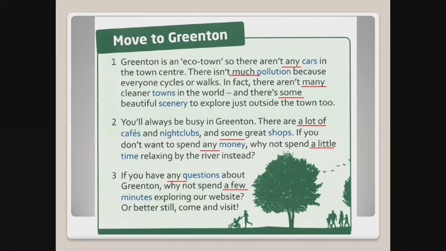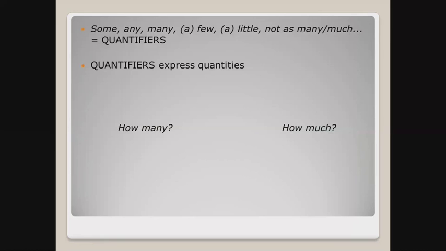So now, as you can see, there are certain words which I have underlined, and there are certain words which are blue. With the blue words, we are going to be dealing later. The underlined words are called quantifiers. Now, why is that so? They are called quantifiers because with quantifiers you express quantities. In other words, quantifiers tell us how many or how much of something there is.